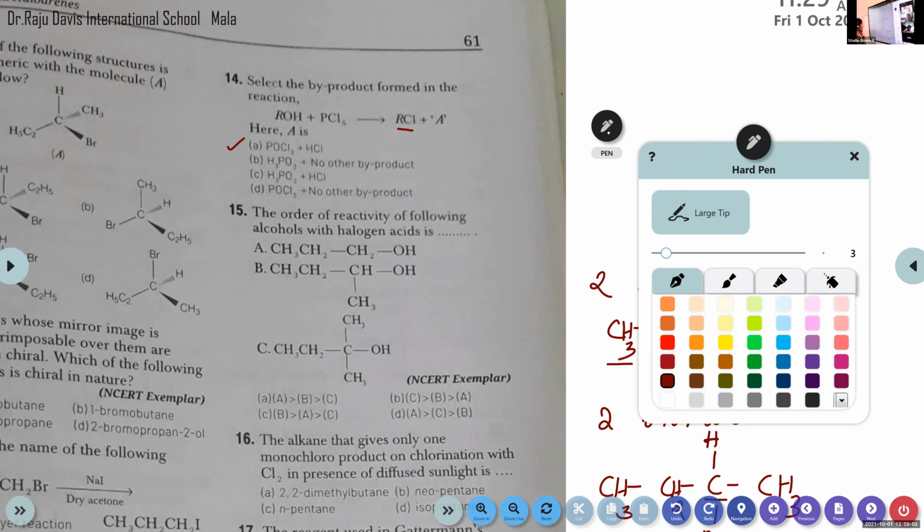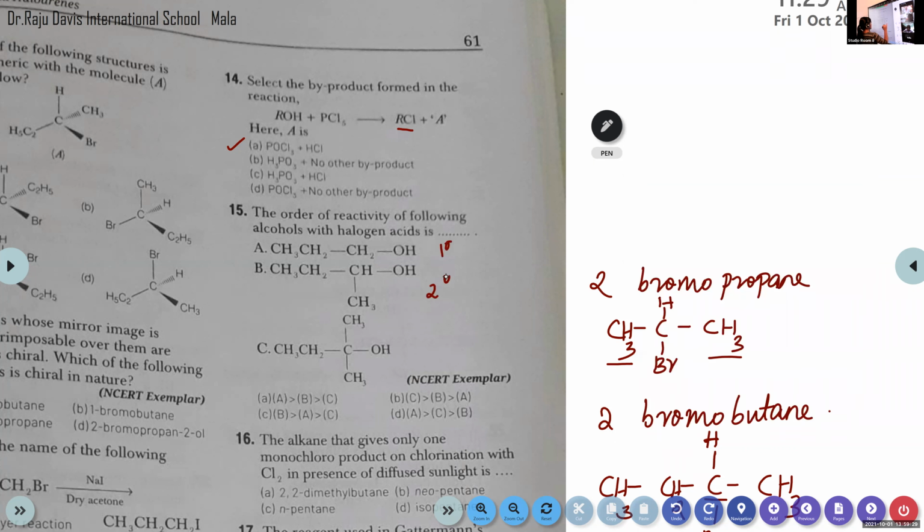The options given are: A greater than B greater than C; B, C greater than B greater than A; C, B greater than A greater than C; D, A greater than C greater than B. This one is primary, this one is secondary, and this one is tertiary.